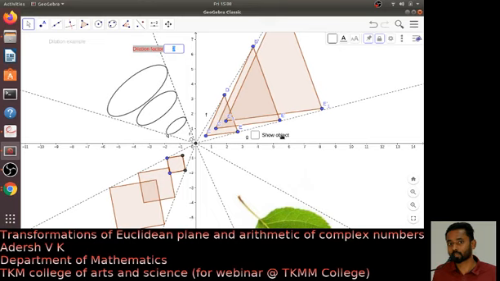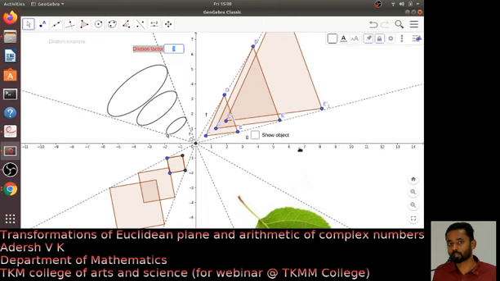So this is a particular kind of similarity transformation called dilation, and this factor is called a dilation factor, right? That is the difference between an arbitrary similarity transformation and this one. It not only expands the figure by a factor r, it keeps the figure within these two radial lines.